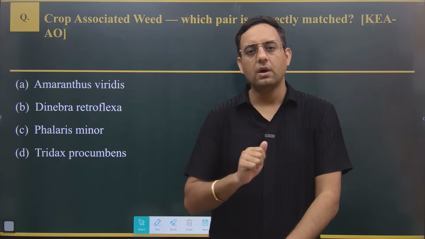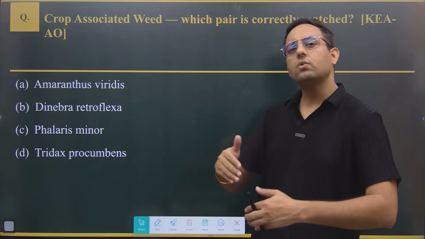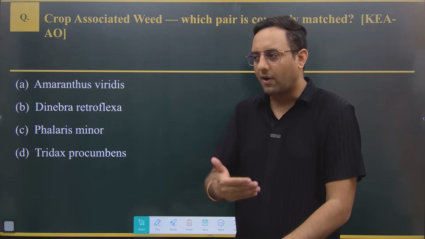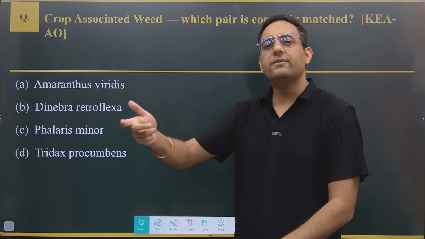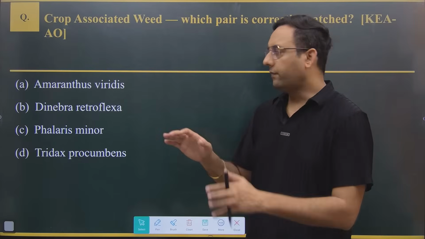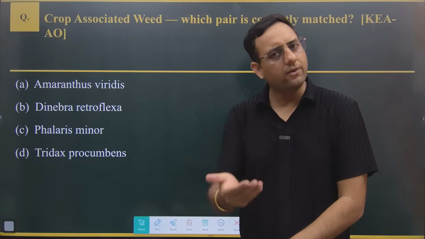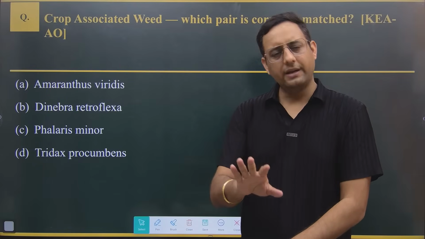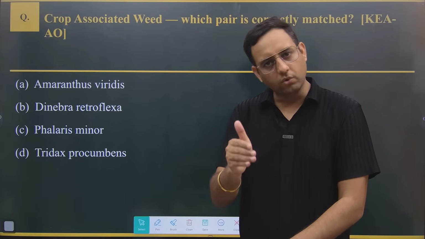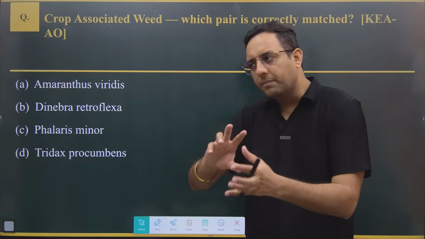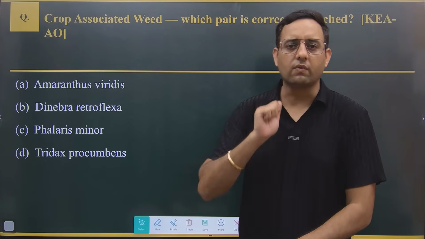So what I will do, I will show you 10 questions. Again, I am not asking for the answer. I just want to show you the pattern of the questions, how the difficulty level of the questions is changing and how the pattern is changing with every year. So first I will show you 5 questions from the Karnataka AO or AAO examination, and after that I will show you 5 questions from other state examinations asked in 2025. So you can simply understand how the pattern is changing, and then I will give you something very special.